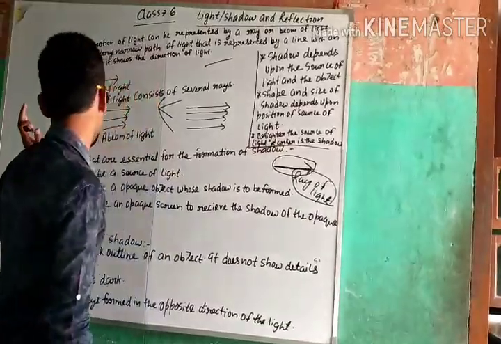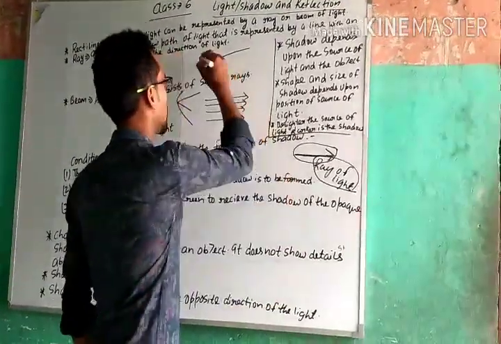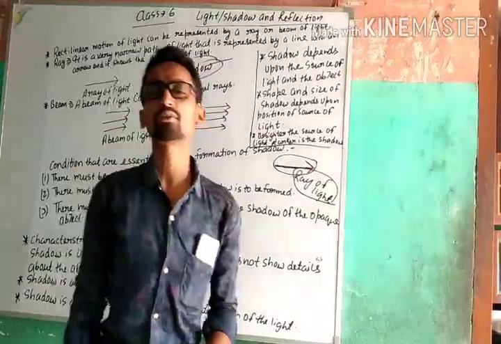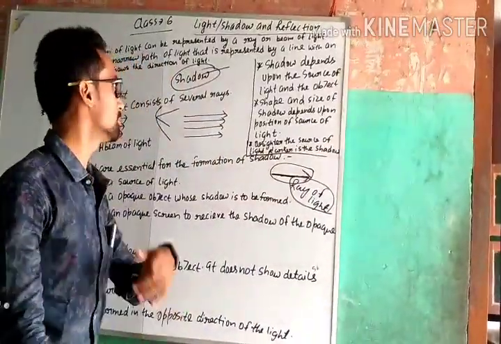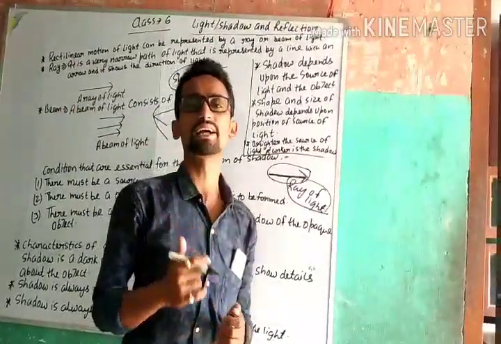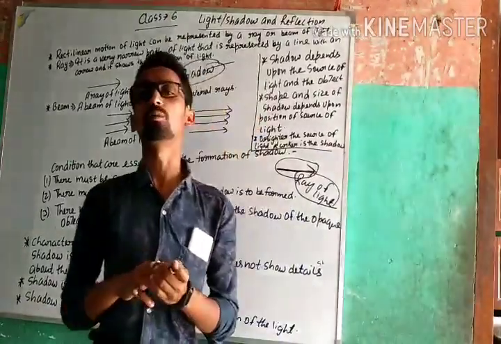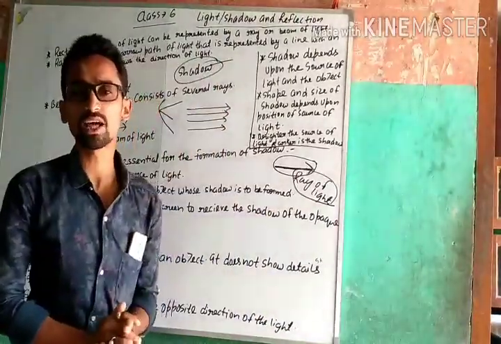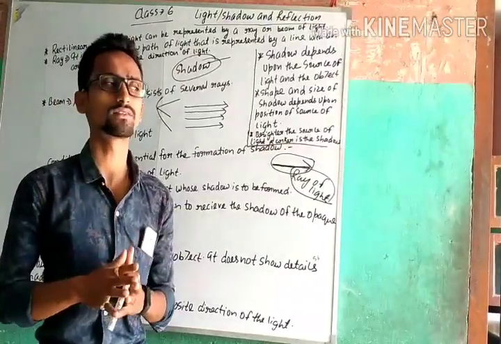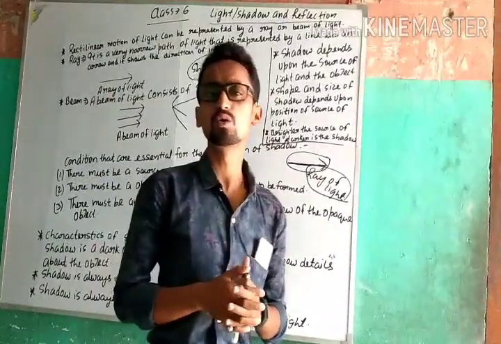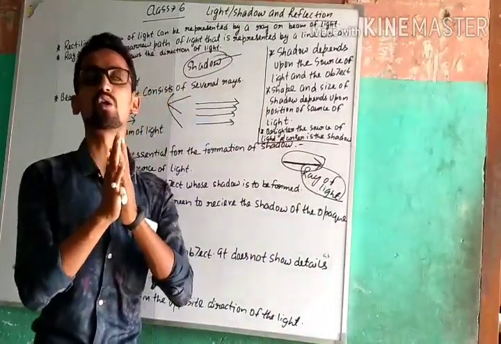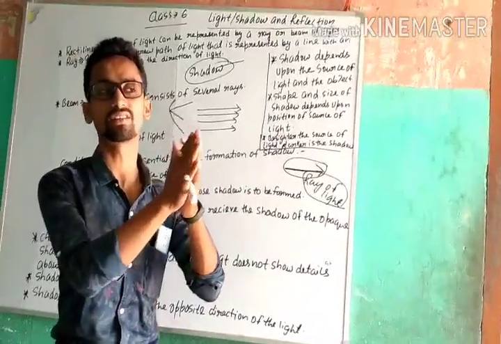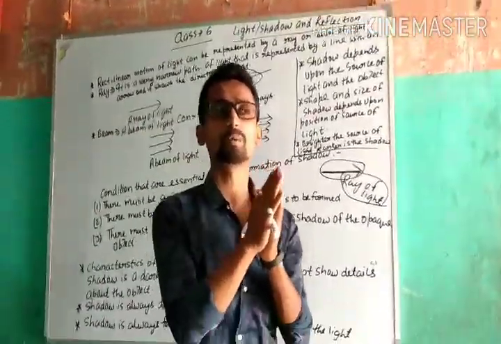Now our next topic is shadow. Before going to the eclipse, we have to study about shadow. Shadow, it means what? We can say that shadow is only formed when the light rays are blocked by an opaque object. Opaque objects are what? Opaque objects are materials that do not allow light to pass through them. It means the light falling on an opaque object cannot pass through it. It means the light rays are reflected from the opaque object.